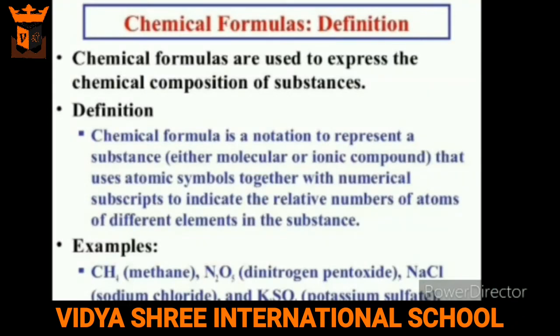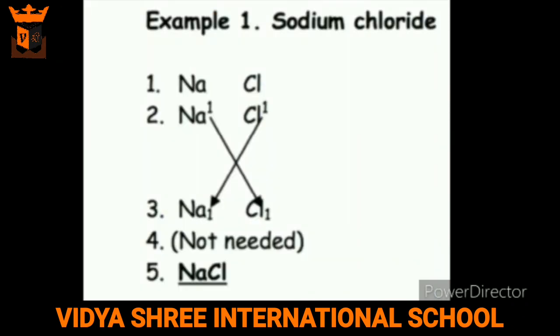Chemical formulas. Chemical formulas are used to express the chemical composition of substances. For example, the formula of water should contain the symbols of hydrogen and oxygen, and we can write the formula as H2O. The steps involved in writing a chemical formula are as follows. First, write the symbols of the elements side by side. Write their valencies on top as superscripts of the symbols. Second, divide by any common factor in their valencies. Third, interchange the numbers obtained and write them at the base as subscripts to get the formula.